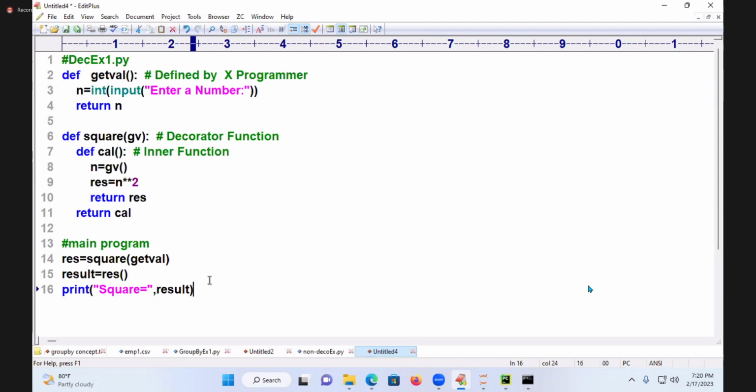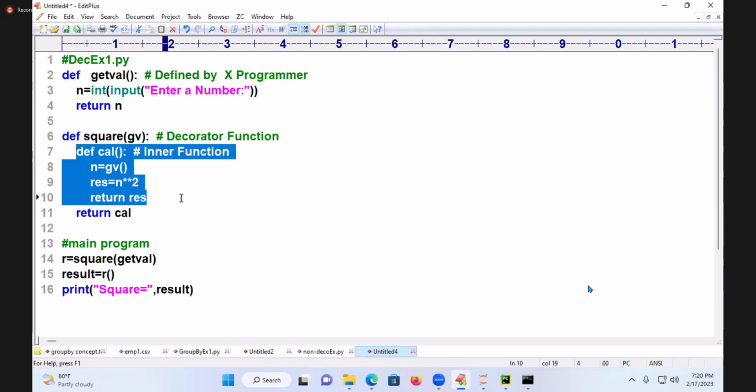Are you following? What is this res? A reference of cal. When I say res, it gets this value into result. You can take any value here and call it, and the result is printed here. This function is called a decorator function. A decorator function is nothing but writing a function inside a function.